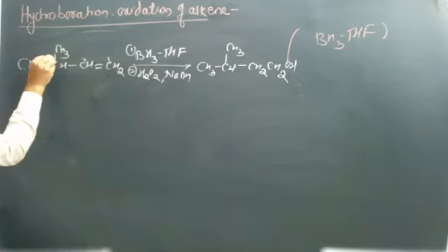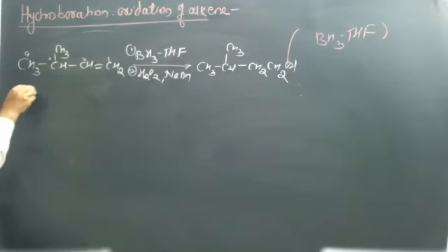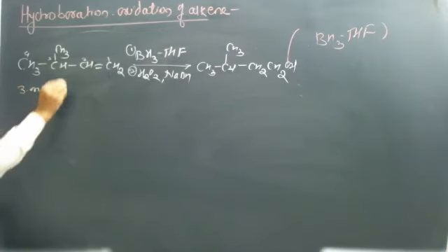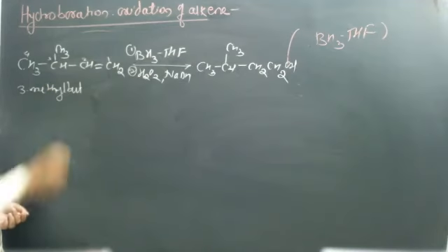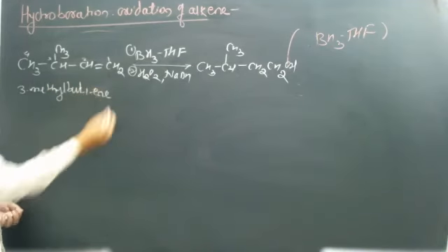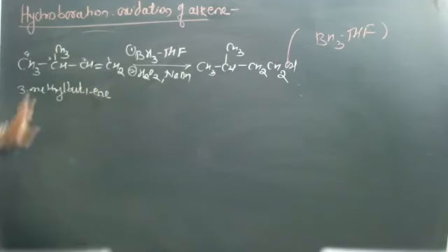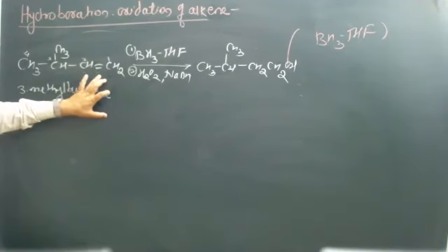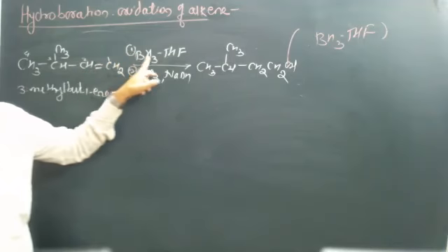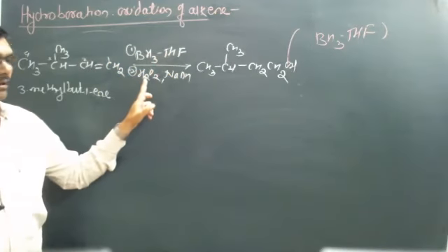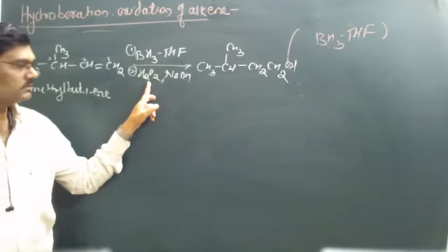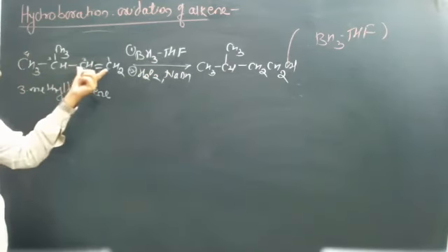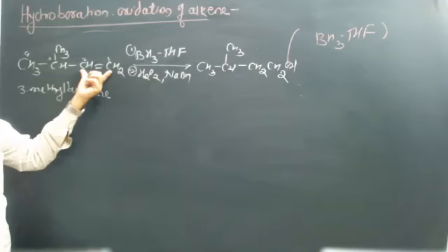1, 2, 3, 4: 3-methylbut-1-ene. Okay, by the hydroboration oxidation method, using BH3·THF followed by oxidation using alkaline peroxide, the addition takes place across this carbon-carbon double bond.